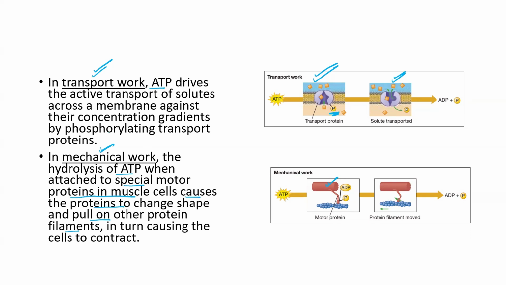So the cell has to do three kinds of work: chemical work, transport work, and mechanical work. All these three types of work require energy. The cell does coupling with ATP hydrolysis. That is why we say the energy currency of a cell is ATP. So I hope in this video you have understood what energy coupling means and how ATP powers exergonic reactions and endergonic reactions by doing hydrolysis.